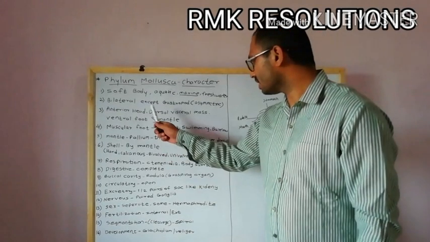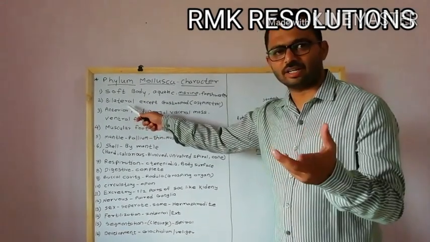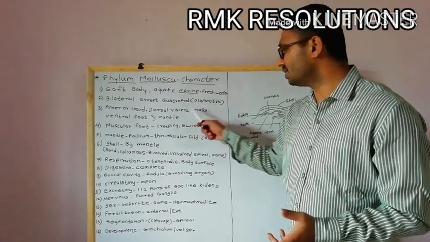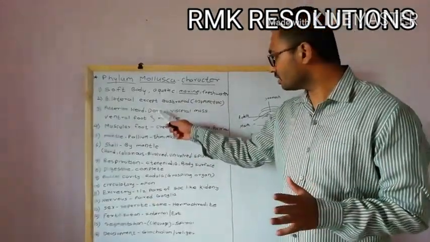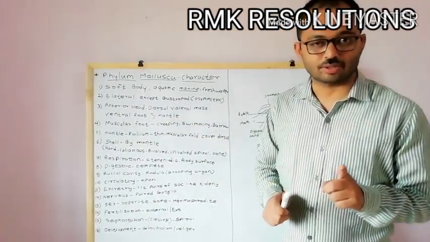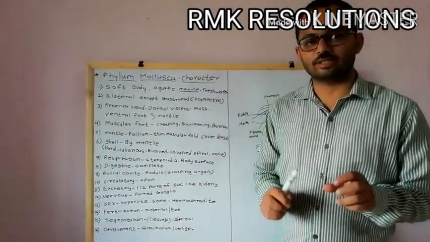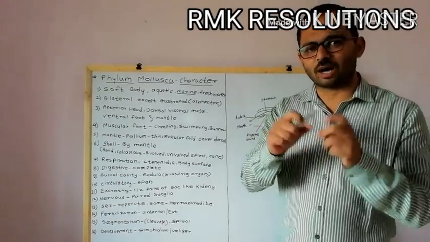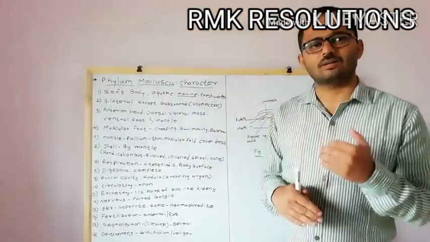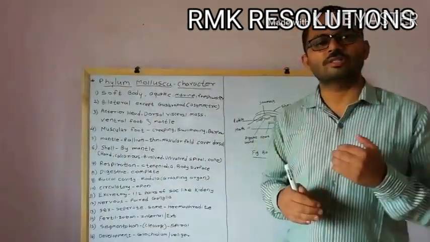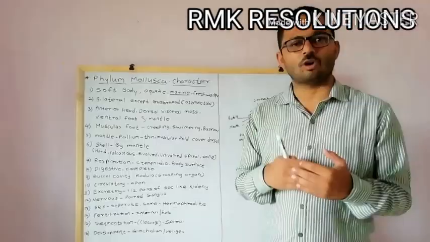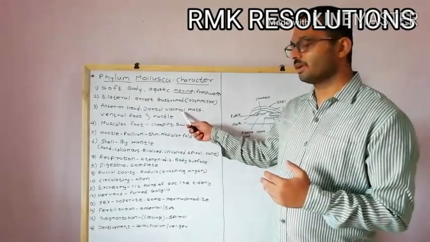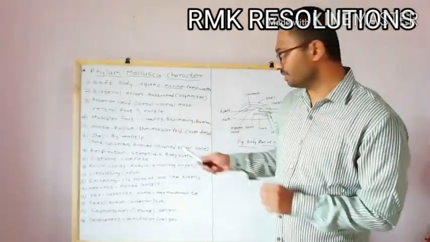So first try to understand this. Obviously the anterior head is there, then the visceral mass. What is meant by the visceral mass? It is on the dorsal side, and it is called the dorsal visceral mass, my dear friends. On the dorsal side, there is some tissue-like or mass-like structure, and within that mass some organs are embedded. So that is called the dorsal visceral mass.